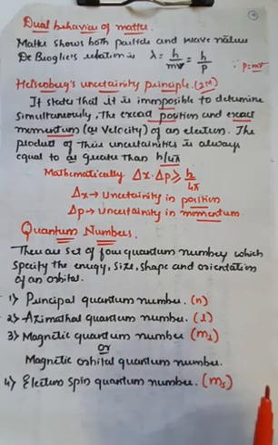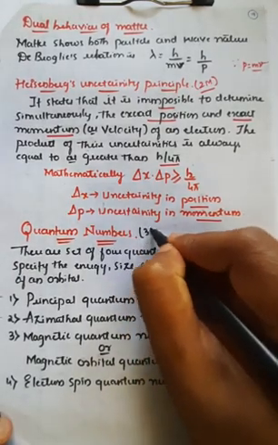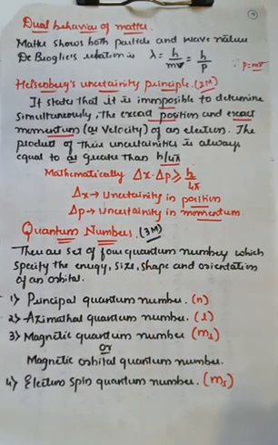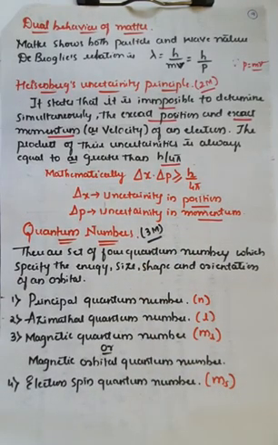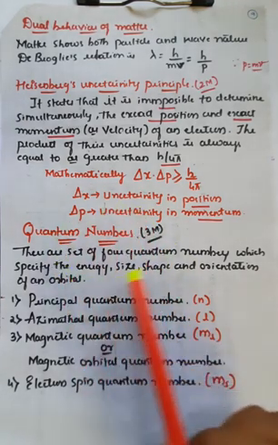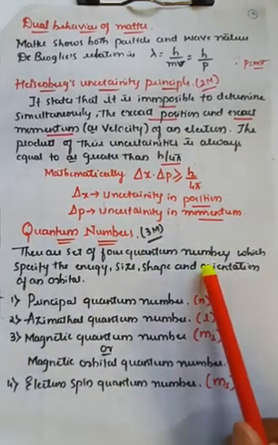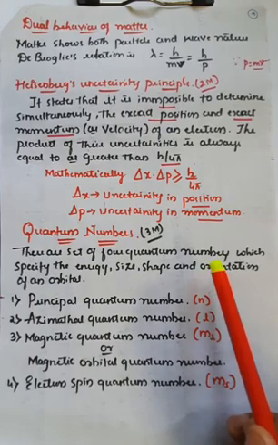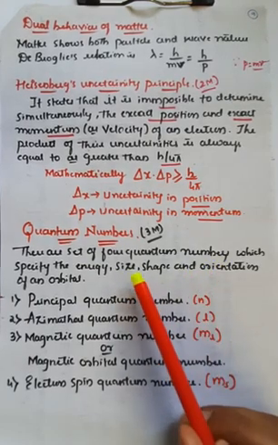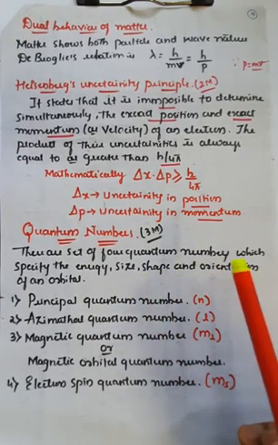Further, the next important concept is quantum numbers. From quantum numbers, most of the time you will get a 3 marks question: explain quantum numbers, or explain different types of quantum numbers. Most of the time it is a repeated question for 3 marks. Generally there is a set of 4 quantum numbers which specify the energy, size, shape and orientation of the orbit.